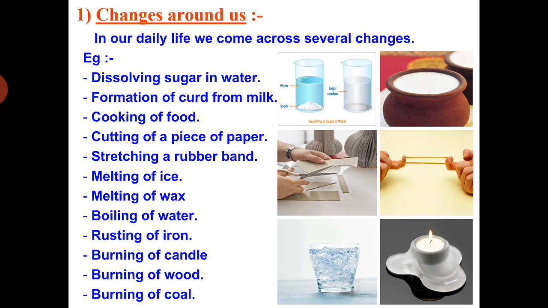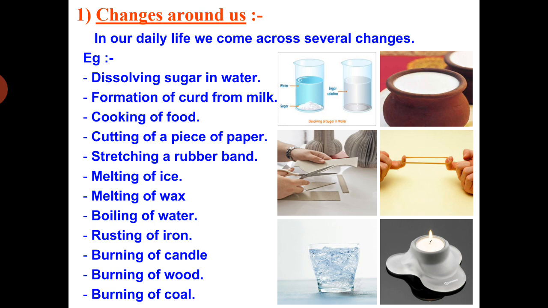Second example, you can take formation of curd from milk, setting curd from milk. Now the chemical found in milk is different from that found in curd. So setting curd from milk is a chemical change. Clear?